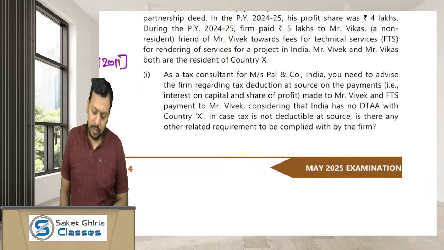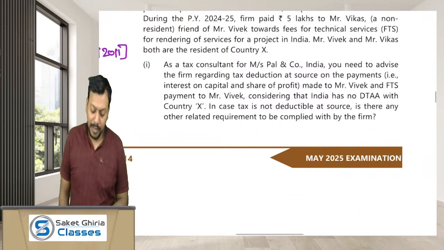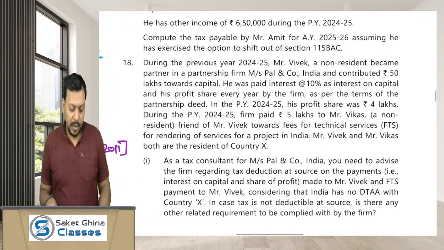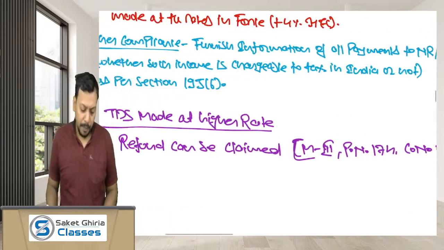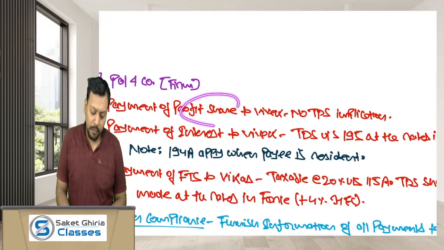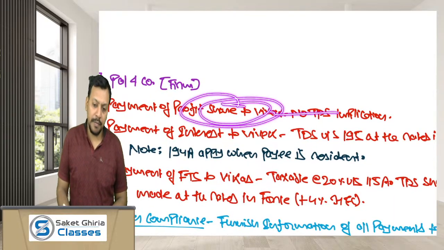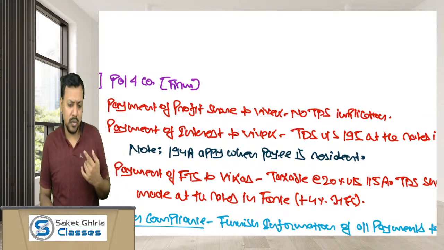In case tax is not deductible at source, is there any other related requirement to be complied with? Dear friends, a partnership firm is making payment to Mr. Vivek. His partnership firm is making the payment of profit share. Profit share is exempt in the hands of Vivek under section 10(2)(a). And the partnership firm is paying interest to Vivek.